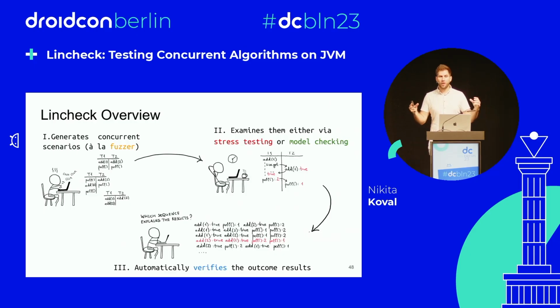It tries to find a sequential history that explains these results. And it uses the testing data structure in a sequential way to build these sequential histories. Of course, you can specify a sequential implementation for Lincheck to ensure that you don't have sequential bugs. That's possible. But by default, Lincheck uses your concurrent implementation in a sequential way to understand whether you have bugs or not.